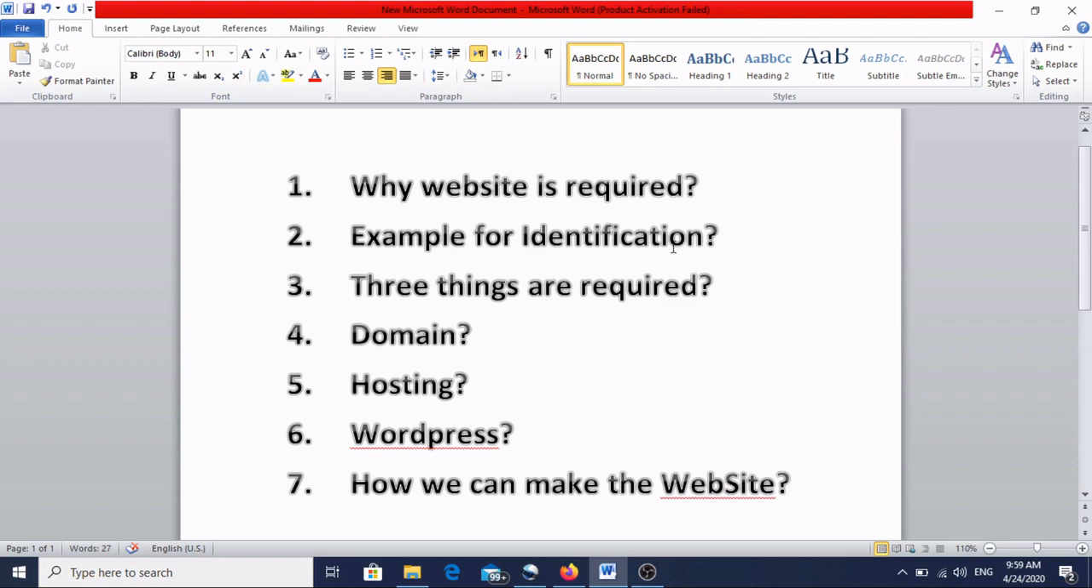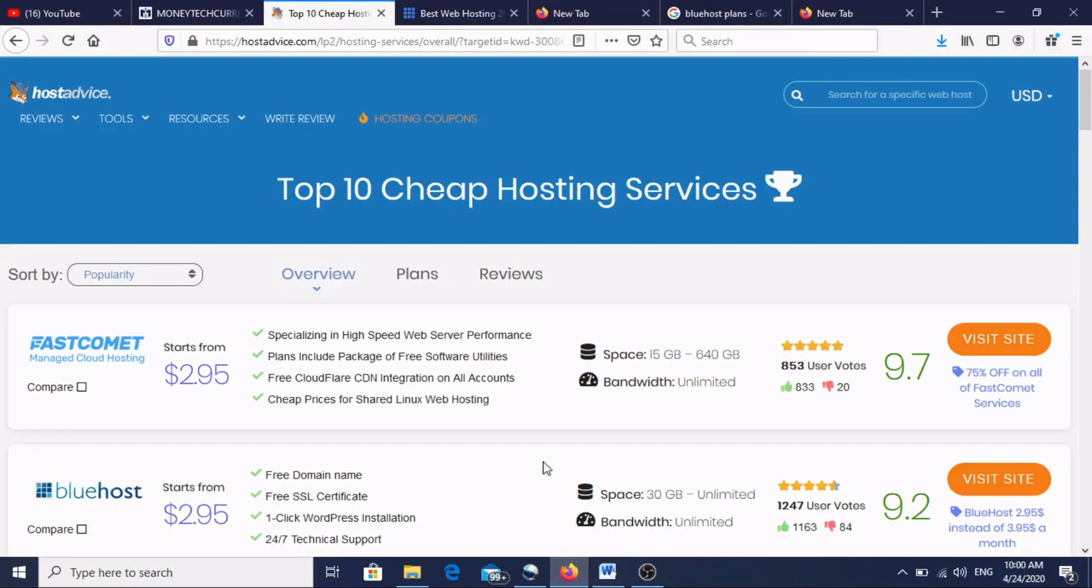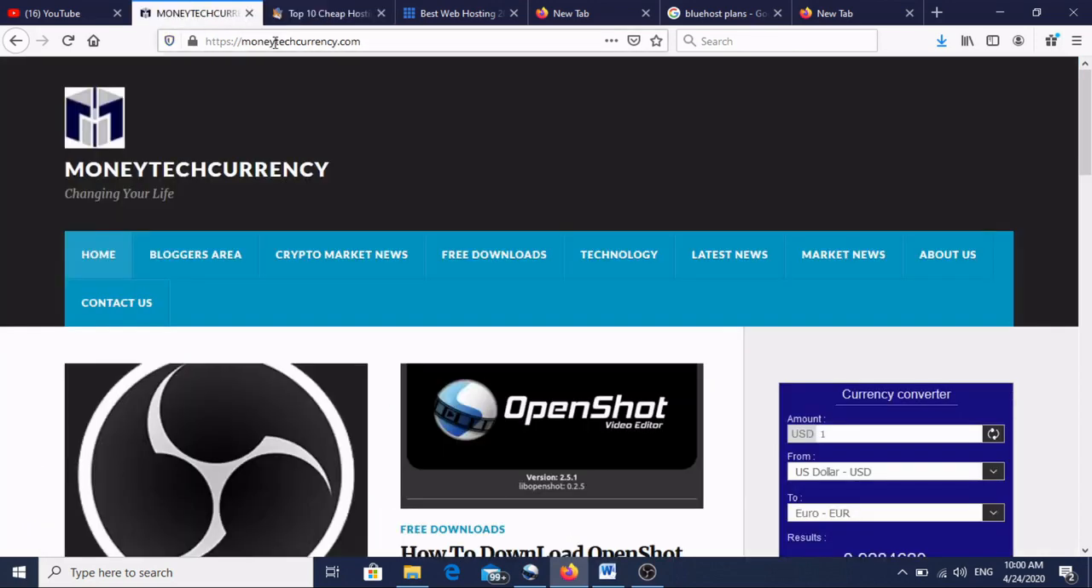Second thing is example for identification. So I'll give you my website example and other examples also. See, this is one website, HostAdvice. So this kind of website will have 3 or 4 things, like one is name of website, second thing is page, so many pages are there, then this kind of theme. I'll show you one more example, my website.